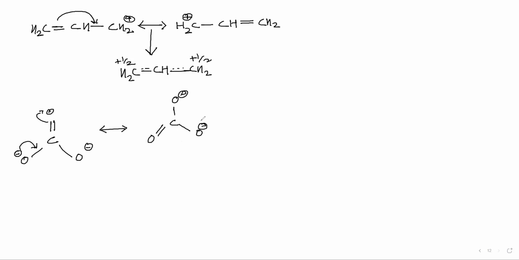Then now what can happen? This negative charge can go here, and this will be bearing the negative charge. Carbon, double bond O, not double bond O, a single bond O.